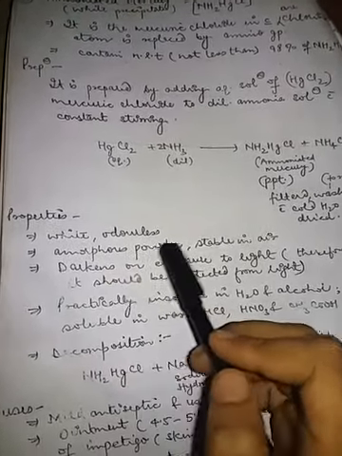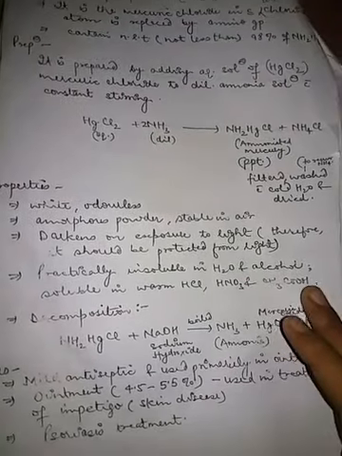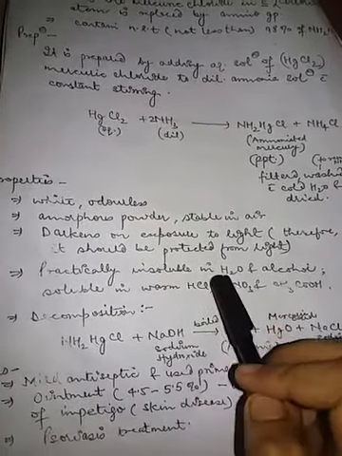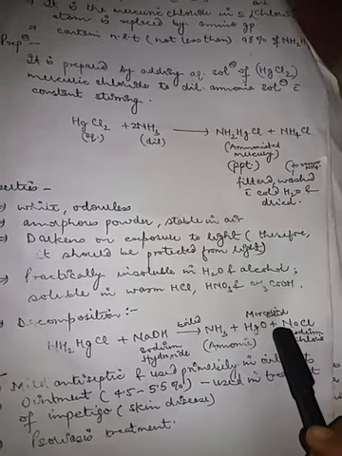Some of the properties of ammoniated mercury are: it is a white, odorless, amorphous powder, stable in air. It darkens on exposure to light. As we all know, most compounds darken on exposure to light, therefore it should be protected from light. It is practically insoluble in water and alcohol. Soluble in warm HCl, nitric acid and acetic acid. The decomposition reaction is with sodium hydroxide. If we boil ammoniated mercury with sodium hydroxide, then we get ammonia, mercuric oxide and sodium chloride.